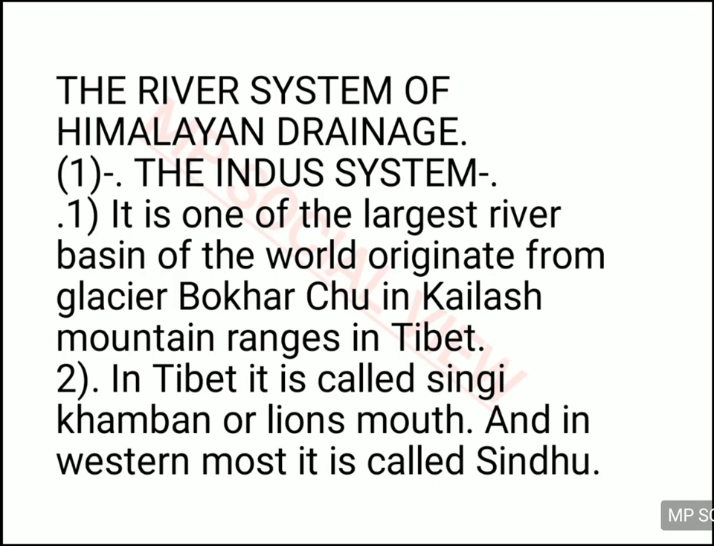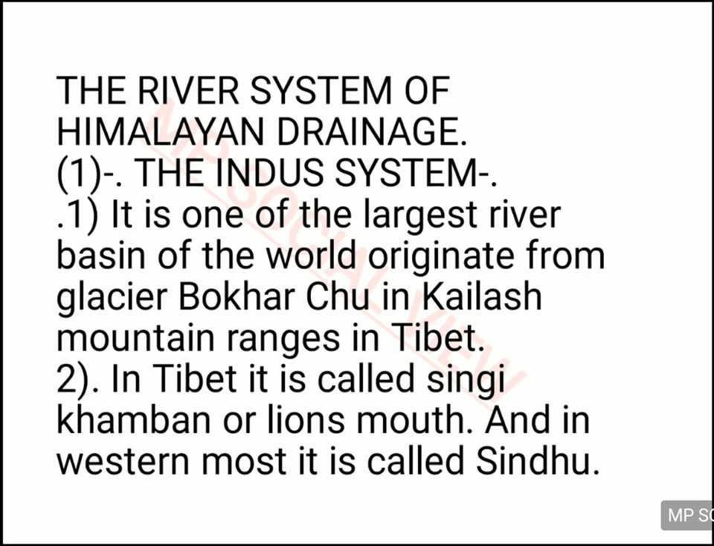The Indus river system is one of the largest river systems of the world, and it originates from a glacier called Bokarachu glacier, in the Kailash ranges of the Himalayan mountains near Tibet. In Tibet it has a name called Singhi Khamban. Singhi Khamban means the mouth of a lion.